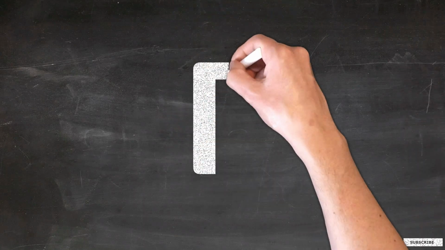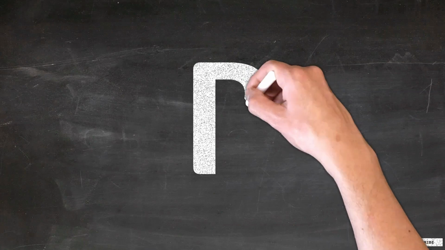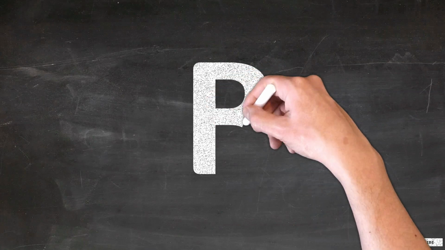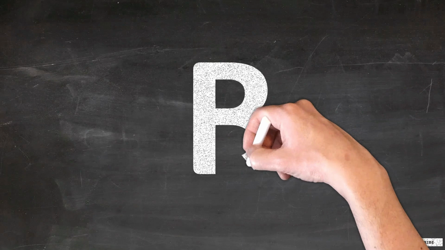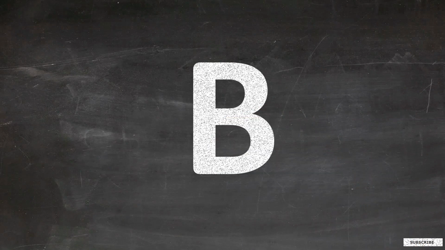Start from the top. Draw a standing line down. Go to the top again. Draw a curve to the middle. Then draw another curve joining the bottom. This is capital B.